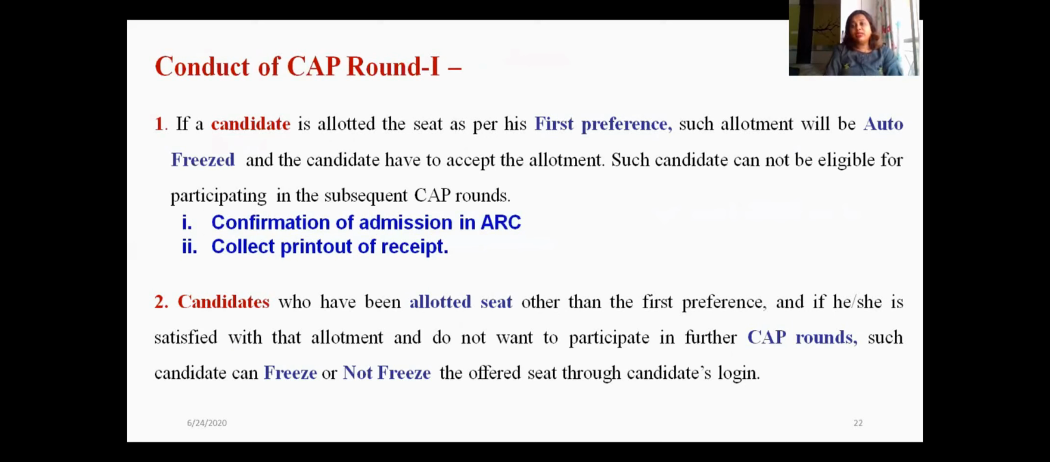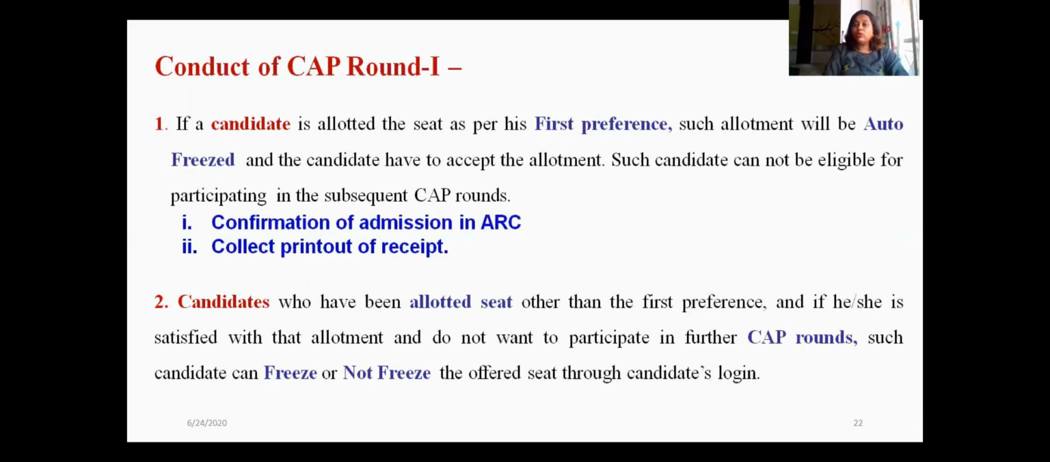Now, the students who have got the first preference from their option form, it is auto freeze for them. They don't have to select the option freeze. So what they need to do is confirm their admission by visiting the ARC and collect their receipt printout from the ARC.